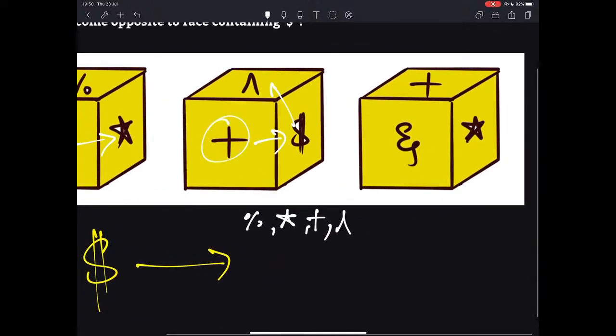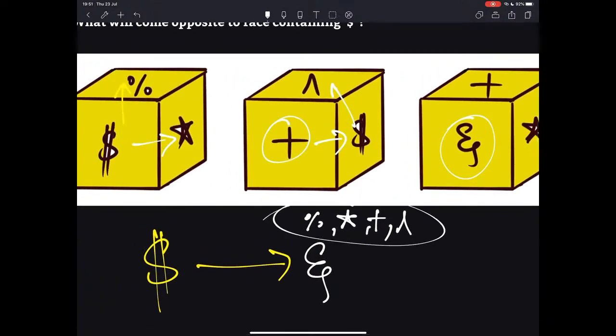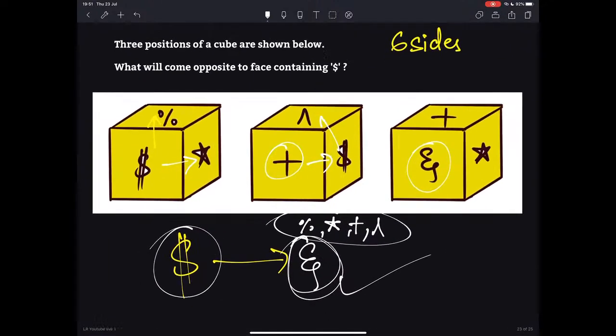Then in the last we have this and symbol which is in fact opposite to dollar symbol, because the rest of the symbols are adjacent to or next to dollar symbol. The only symbol which is not adjacent to dollar is the and. So therefore the right answer is this. Yes, in fact, all of you are right. It is and. So let us proceed further.